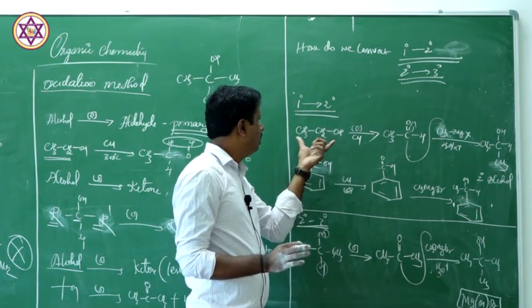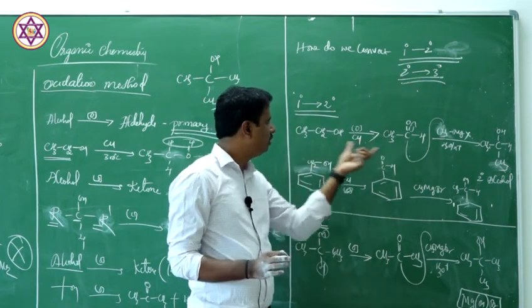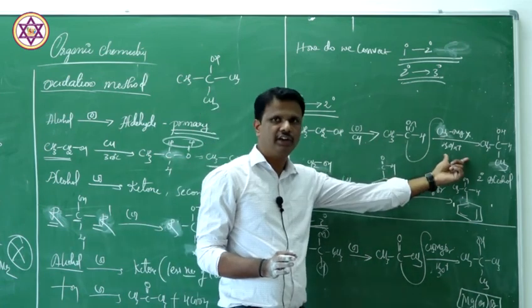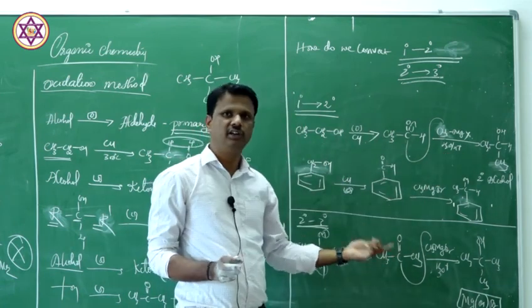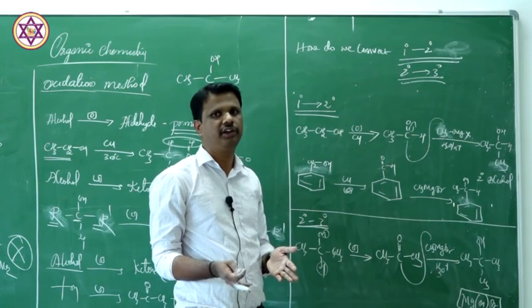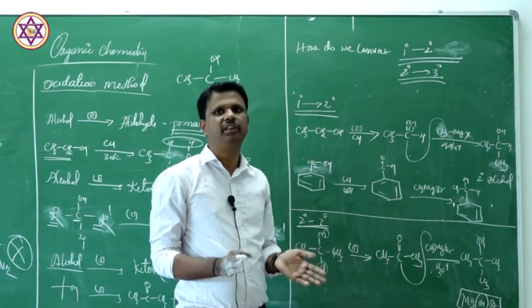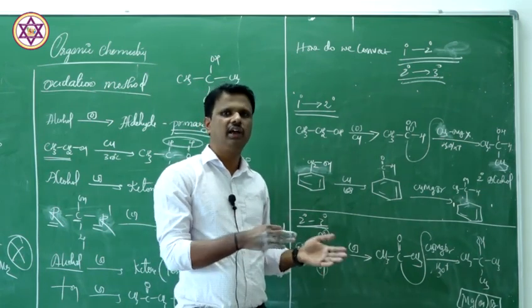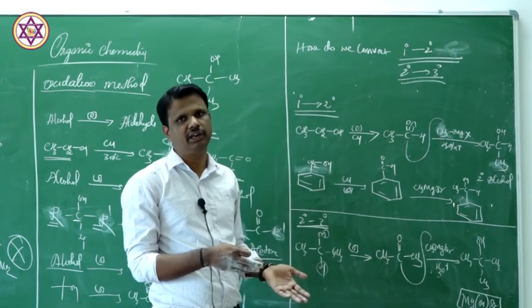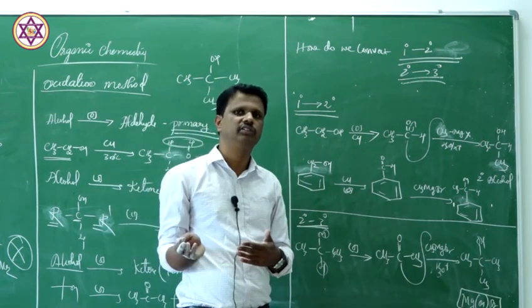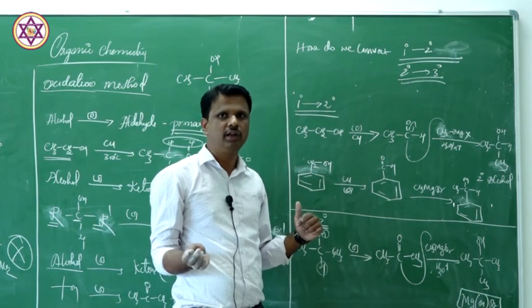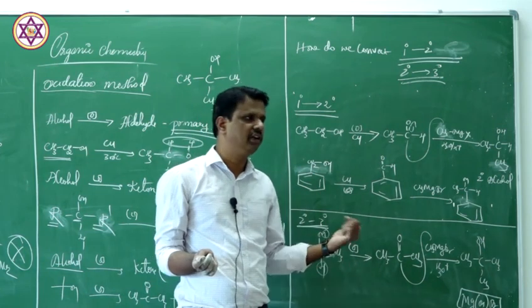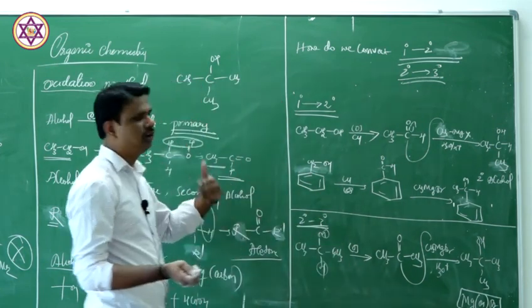So, primary to secondary: oxidation followed by Grignard reagent. Secondary to tertiary: again oxidation followed by Grignard reagent. In this case, I have taken methyl magnesium bromide. You can take ethyl, you can take propyl, you can take phenyl magnesium bromide, whatever it may be. For instance, you'll get the corresponding compound. That is about conversion of primary to secondary, secondary to tertiary.